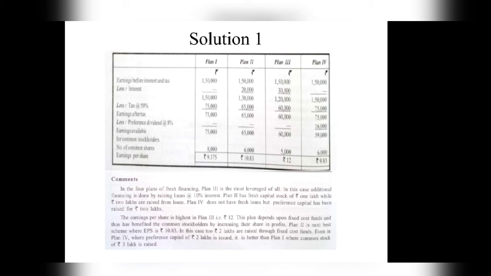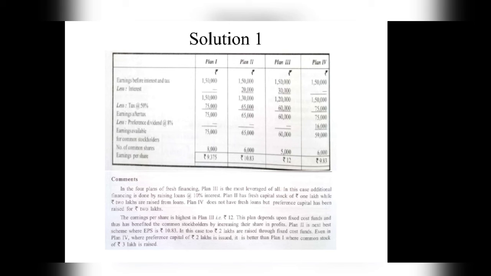Now in plan 1, 3 lakhs rupees are going to be raised only by way of common shares or equity shares. So how to find out the number of equity shares? It will be 3 lakhs divided by 100, as the per share rate is rupees 100. So 3 lakhs divided by 100 gives 3,000. Existing there are 5,000 equity shares, and in plan 1 we are raising 3,000 more, so 5,000 plus 3,000 will be 8,000 equity shares.